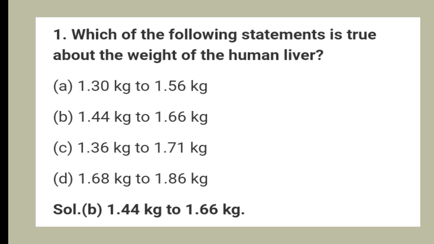So let's get started. First question, which of the following statements is true about the weight of the human liver? Option A 1.30 kg to 1.56 kg. Option B 1.44 kg to 1.66 kg. Option C 1.36 kg to 1.71 kg. And option D 1.68 kg to 1.86 kg. And the answer is option B, 1.44 kg to 1.66 kg.